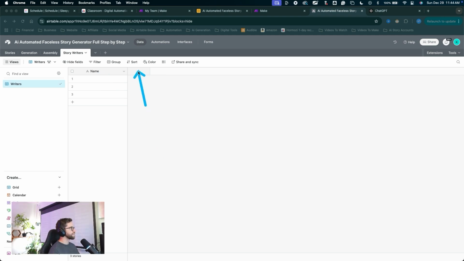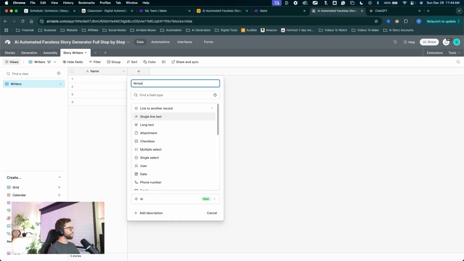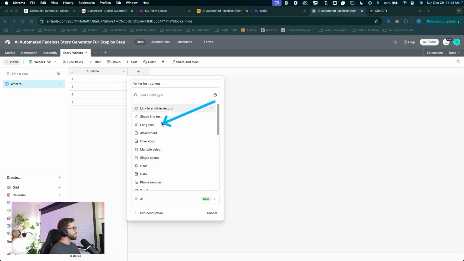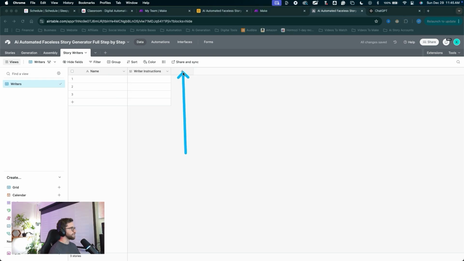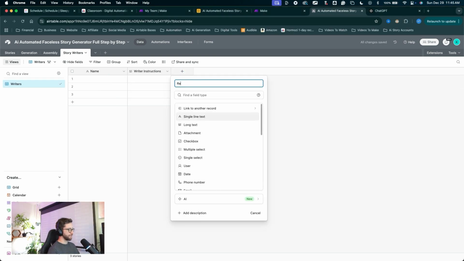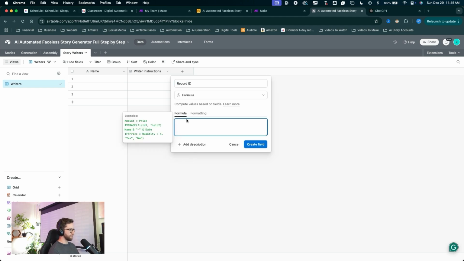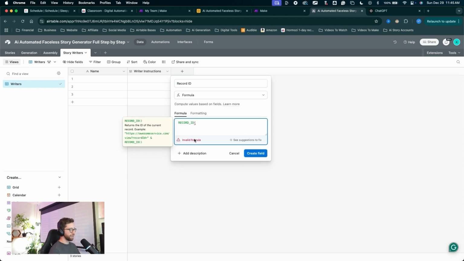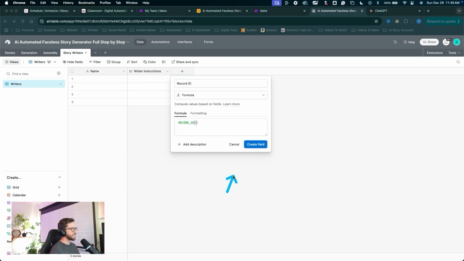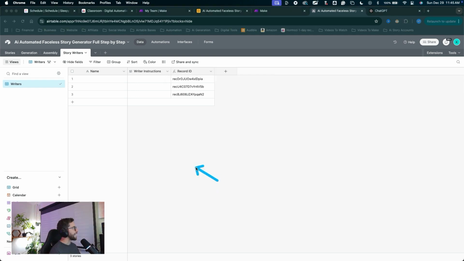All right, click the plus to create a new field. Call this writer instructions. This will be a long text. Create the field. Click the plus to create a new field. Name this record ID. Probably guessed it. This is going to be a formula field. Type in here REC. Finish off that formula with the parenthesis. Click create field, and this table is finished, but we need to create a link to it back in the